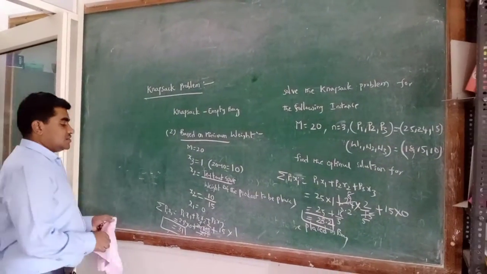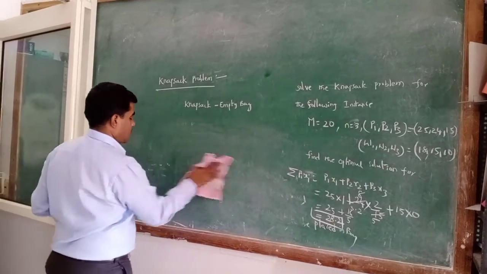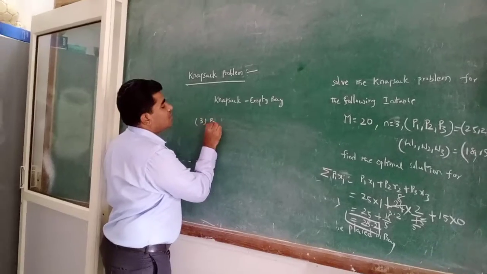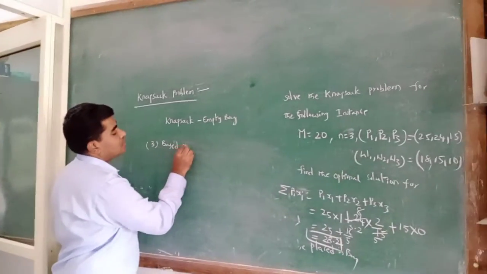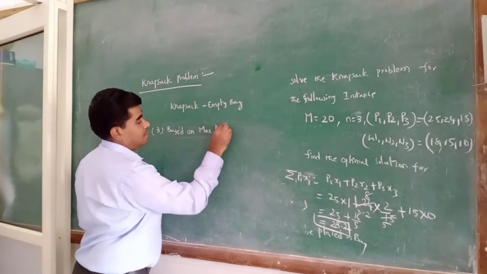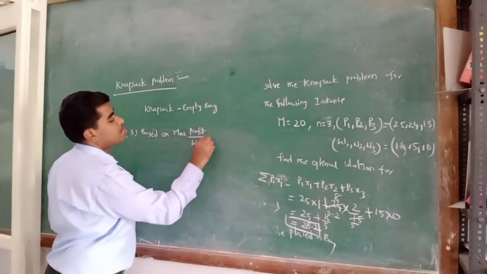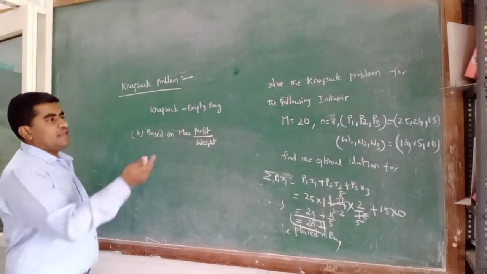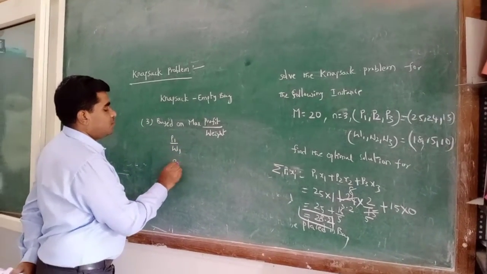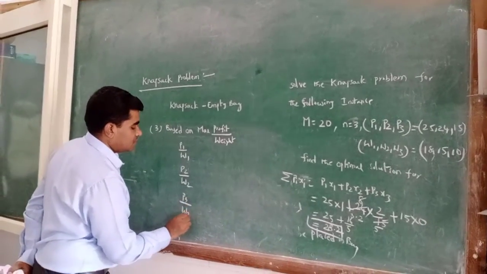And the third option is based on maximum profit by weight. So here, first product is P1 by W1, P2 by W2, P3 by W3.